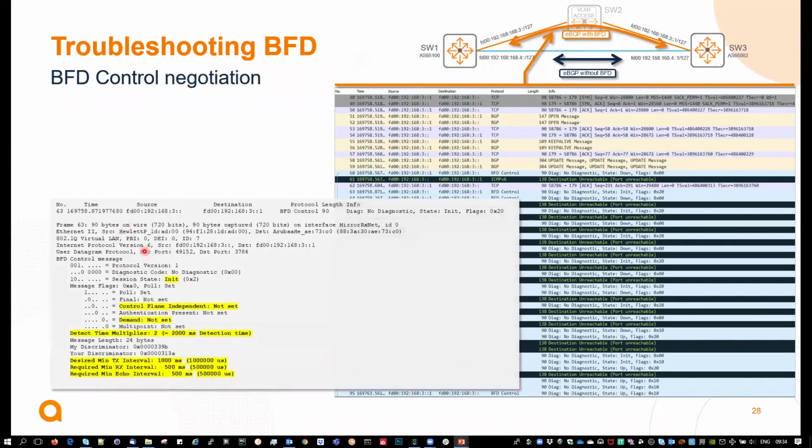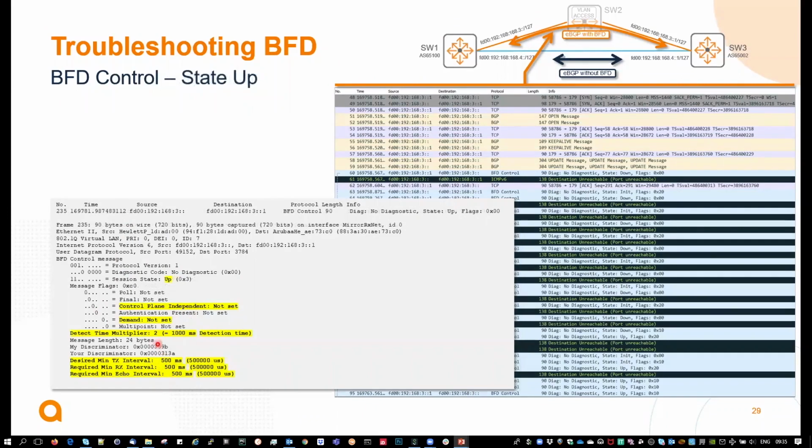So during the negotiation through the BFD control message, you see here that the session state is init, so it's still a negotiation. The control plane independent bit is not set, so it's not a hardware accelerated function. It's all done by software. It's not the on-demand, but it's asynchronous mode. These are the timers that are proposed here.